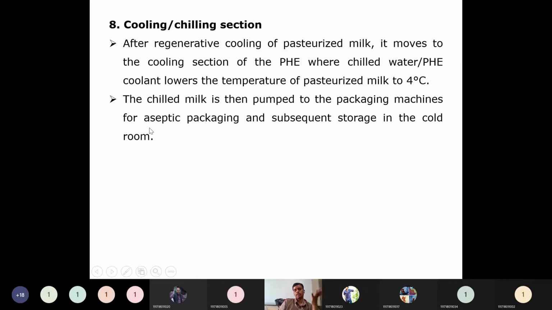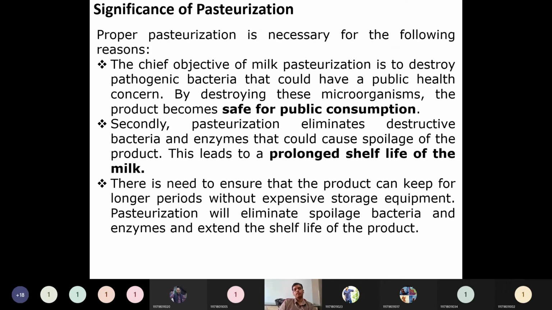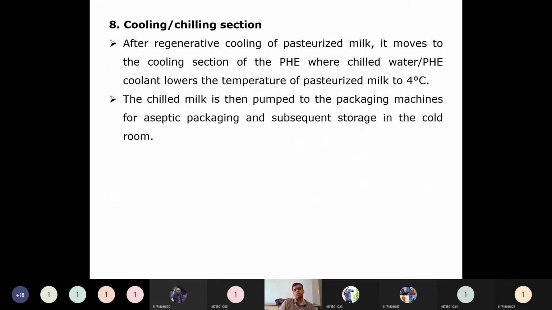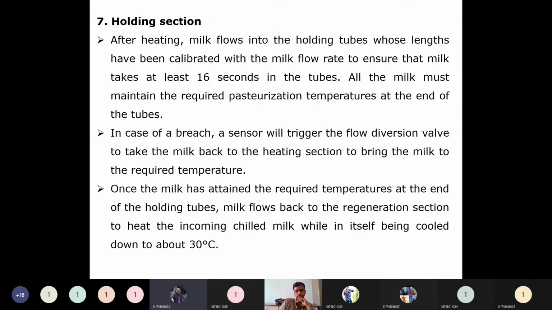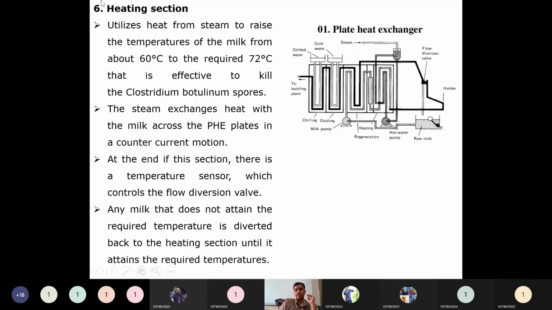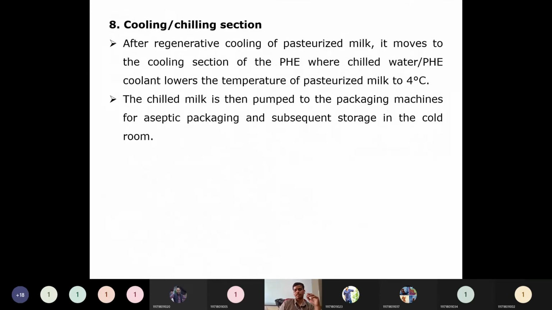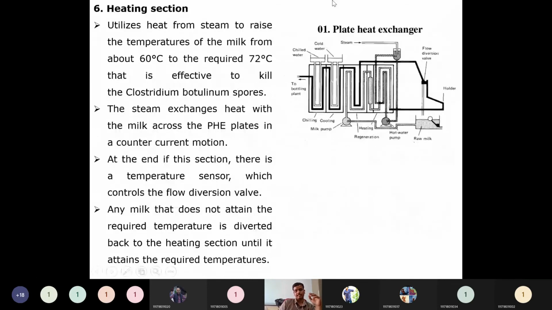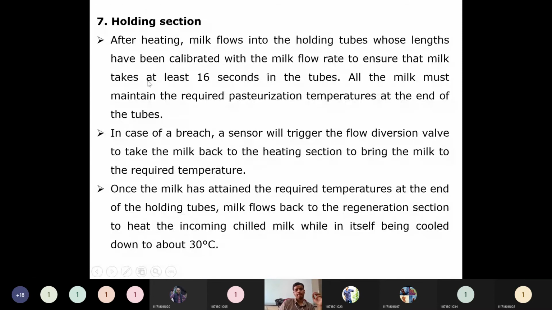So the packing will happen depending on the packet size or the volume of the packet, at very cold room temperature. Then what is the significance of this pasteurization process? Is the pasteurization process okay? Yes, sir. Until here, the 6 points are the main section, and 7 and 8 are nothing but subsections of this heating section only.